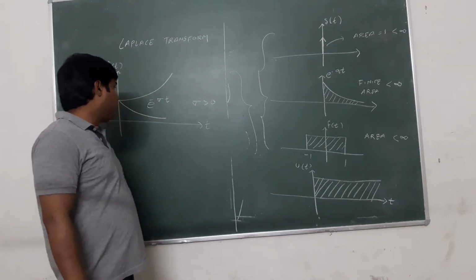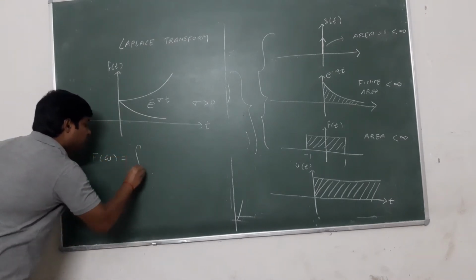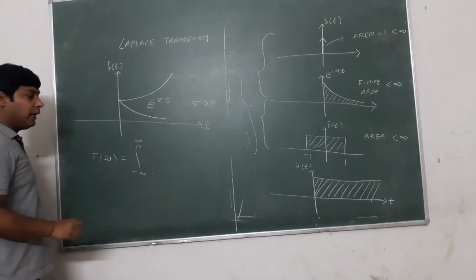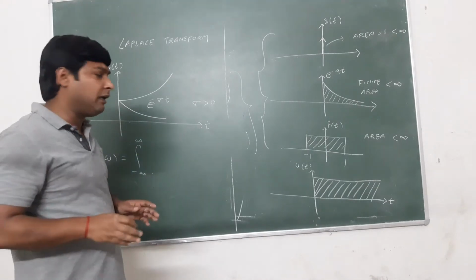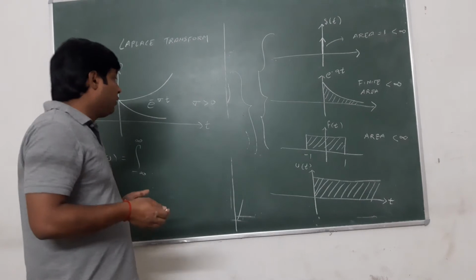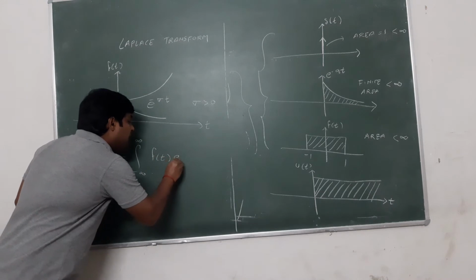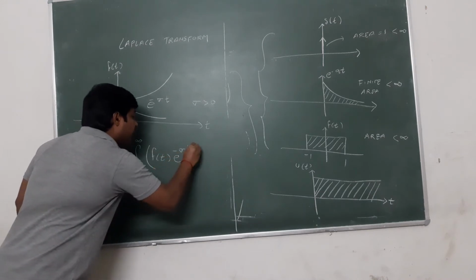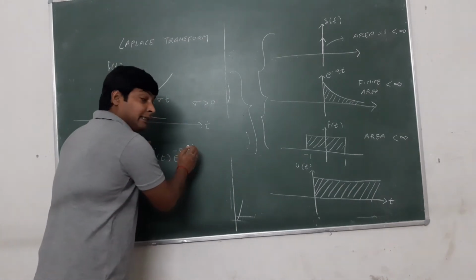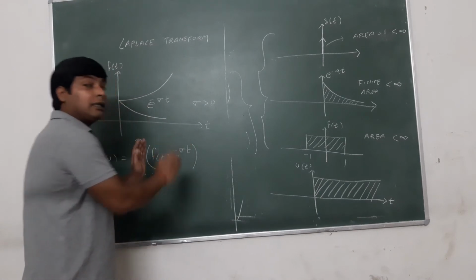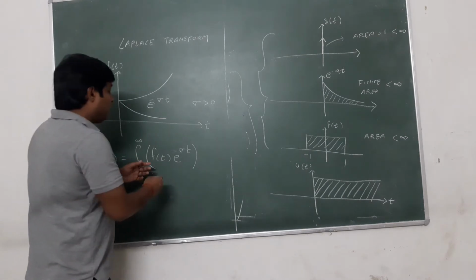Then what will happen? In the Fourier transform, F(omega), integrating from minus infinity to infinity, if we want to generate a tool which is valid for all signals, then we need to multiply e to the power minus sigma t into the given signal. By multiplying, this function will satisfy the Dirichlet condition. So this is the Fourier transform, and now the signal will convert into this.